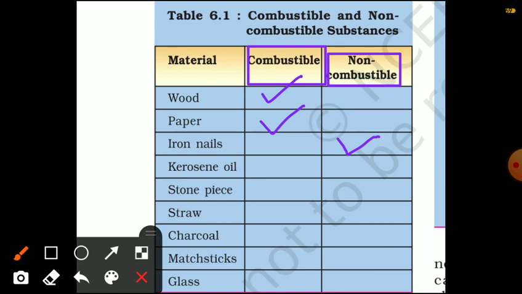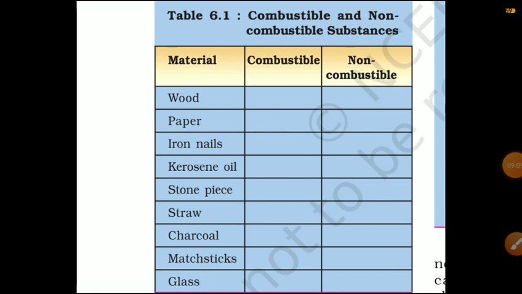Kerosene oil is also a combustible substance. Stone piece is a non-combustible substance. Straw is also a combustible substance. Charcoal is also a combustible substance. Matchsticks are also combustible. Glass is a non-combustible substance.